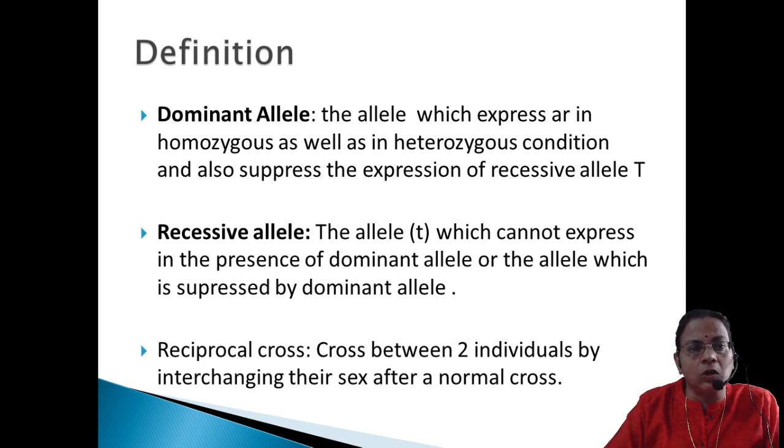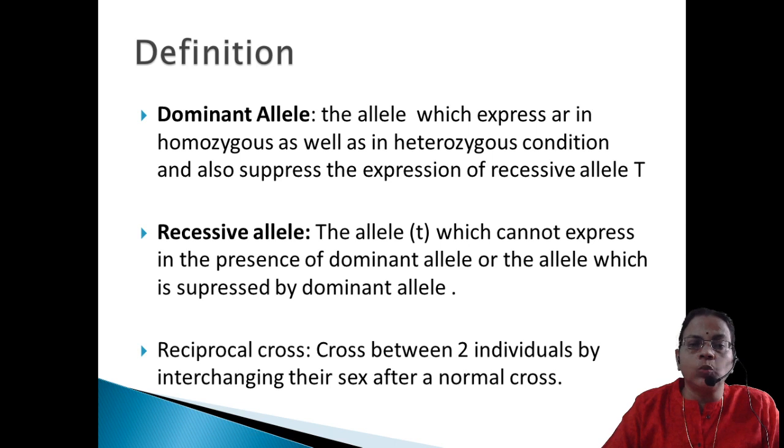So when capital T and small t come together, the allele T dominates and suppresses the expression of the recessive allele, that is small t. In the presence of capital T, small t cannot express its character. That is why the heterozygous condition is always exhibited in the form of tall. Okay, the recessive allele is the allele which cannot express in the presence of the dominant allele, or the allele which is suppressed by the dominant allele.